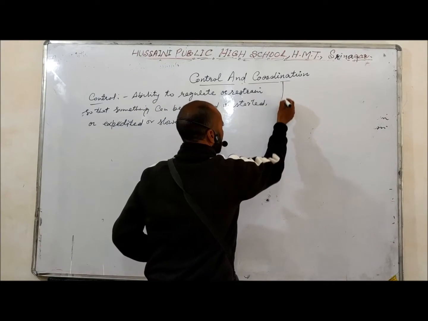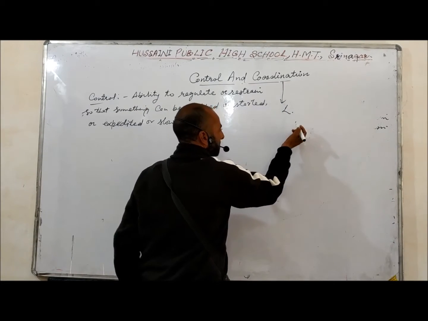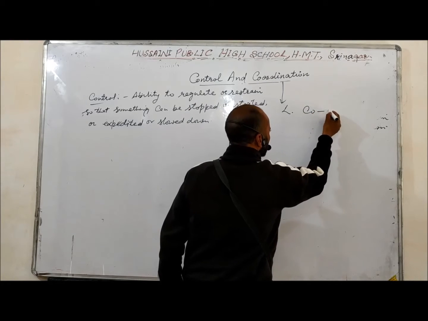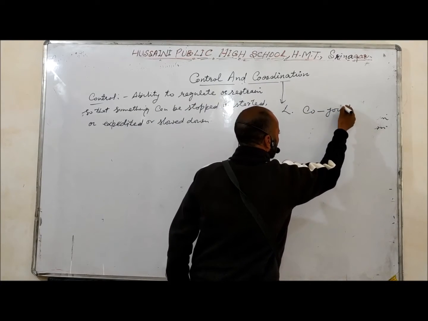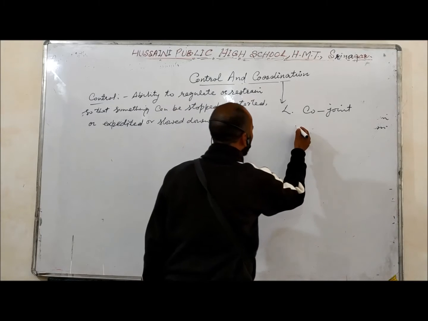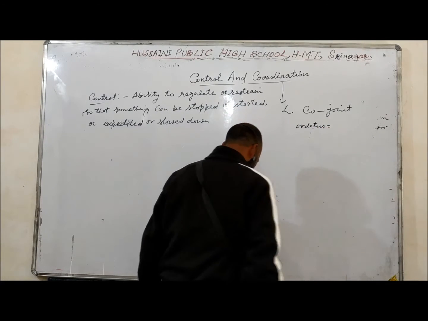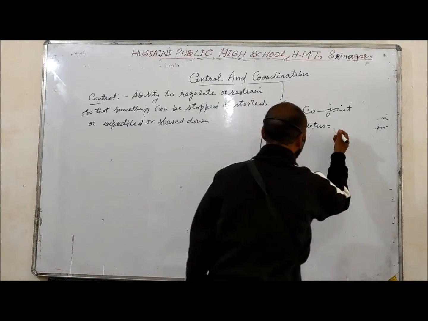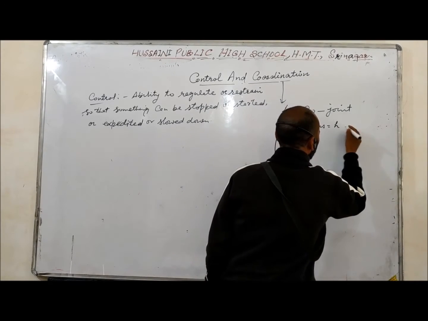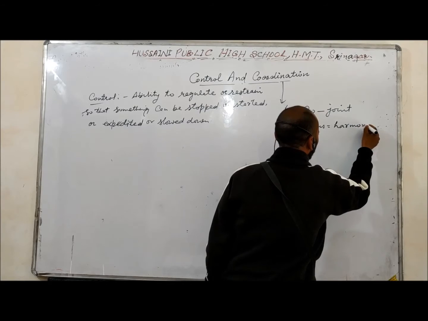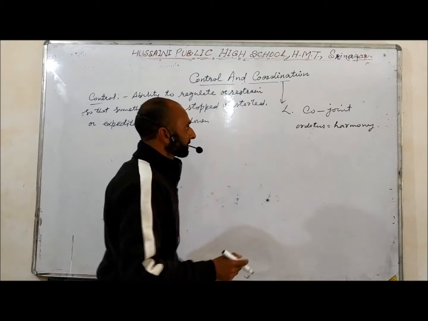Coordination is a Latin word. Co means joint, and ordinatus means harmony. So what does this mean?